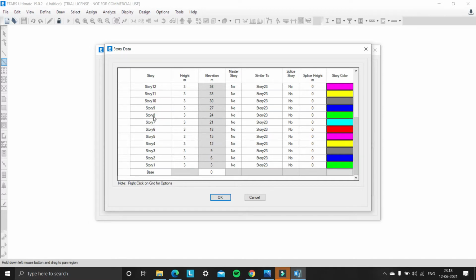So for the story set story 1 to story 8, story 8 is the master story. So we need to change story 8 to the master story. And stories 7, 6, 5, 4, 3, 2, 1 are similar to story 8. So we need to change them to story 8.